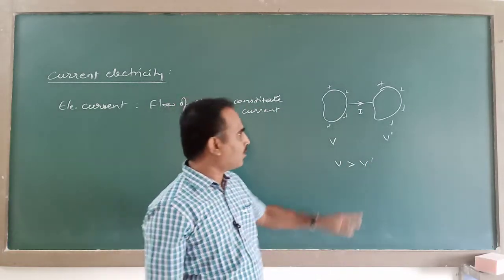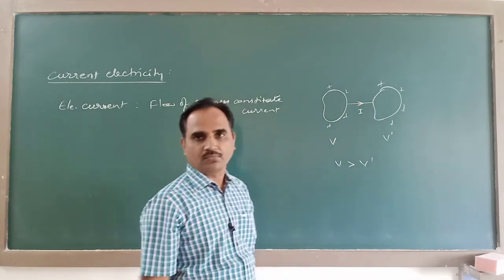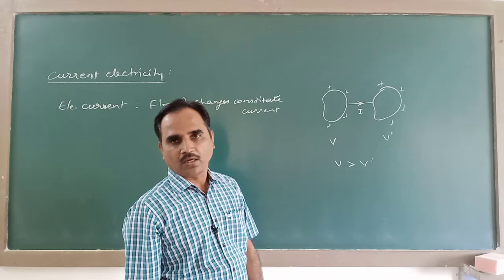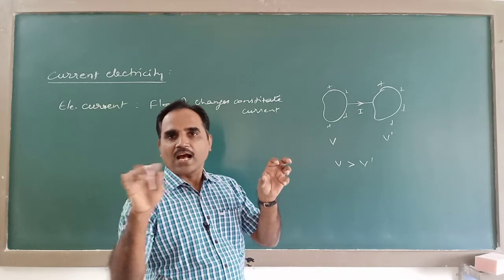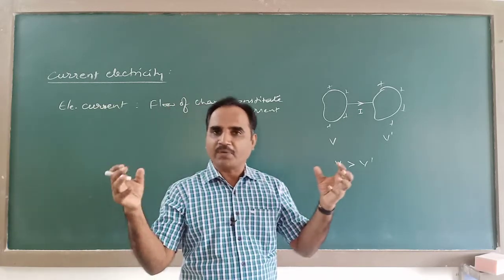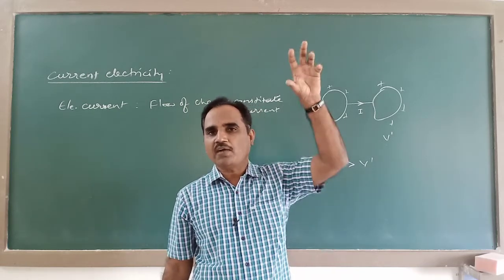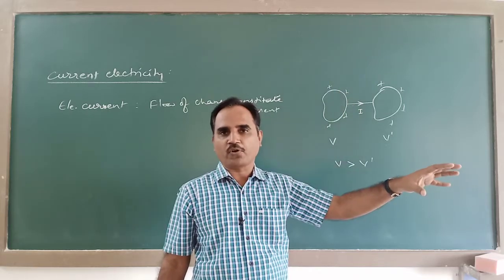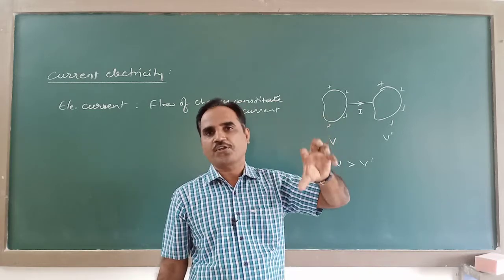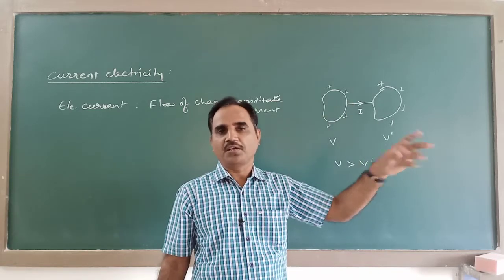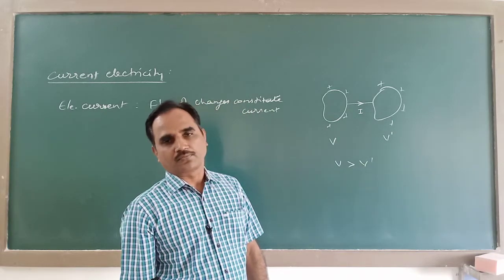You will observe current here till the potentials of these two become equal. So when two charged bodies are kept in contact with each other, charge will flow from a body of higher potential to a body of lower potential, I mean positive charge, till their potentials become equal.